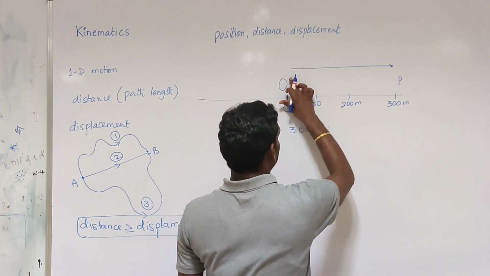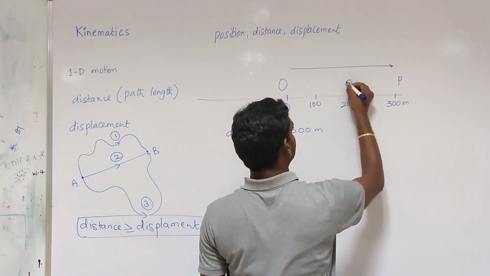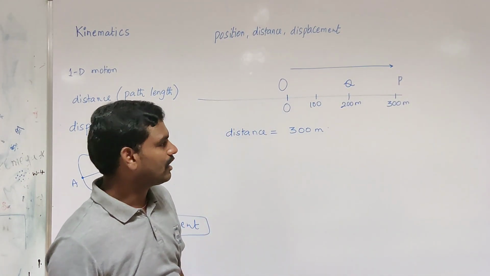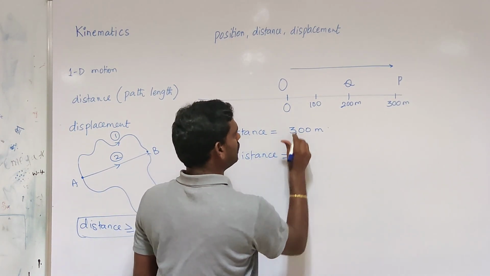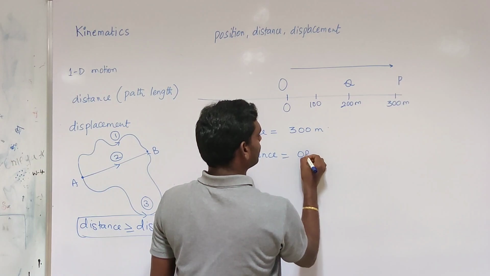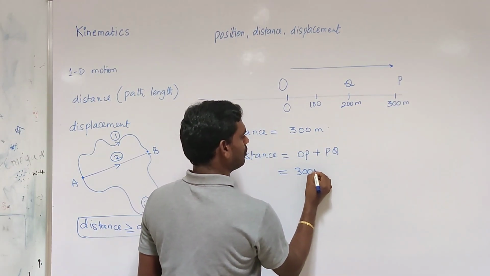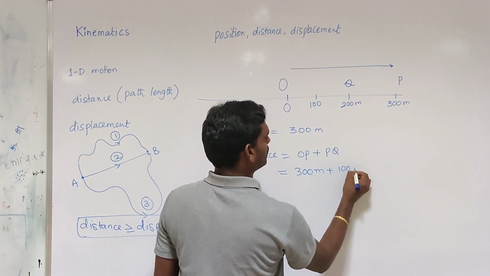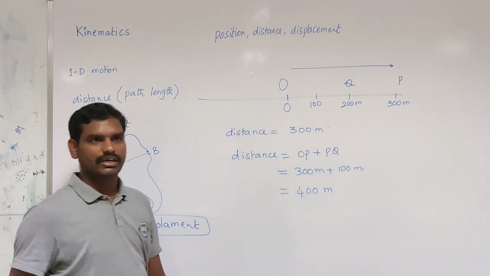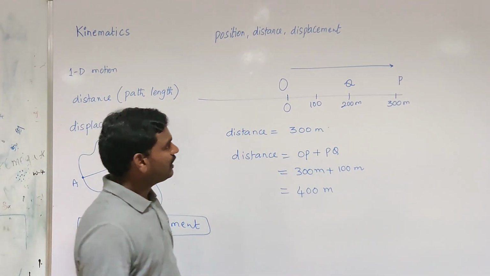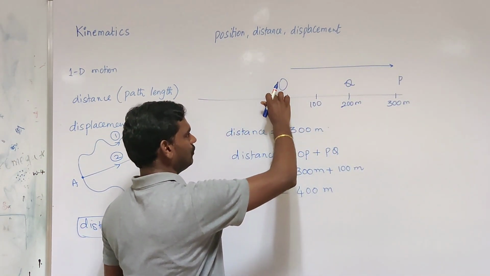If the particle moves from point O to P and P to Q, consider this is Q, what is the distance traveled? In that case, the distance traversed is equal to OP plus PQ. That is equal to 300 meters plus 100 meters. The distance traveled is 400 meters.